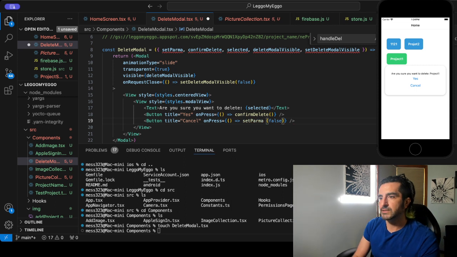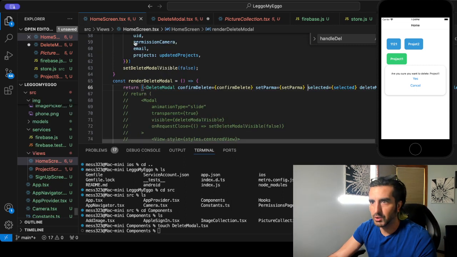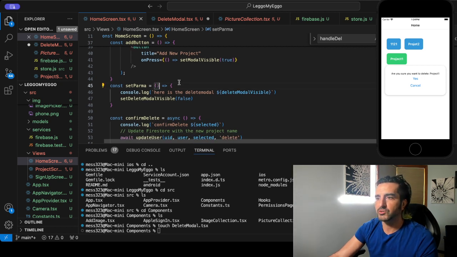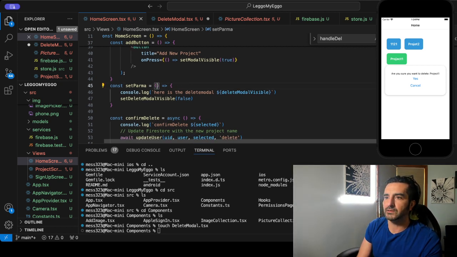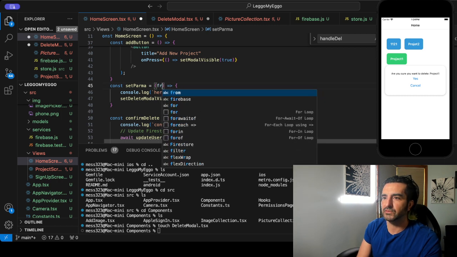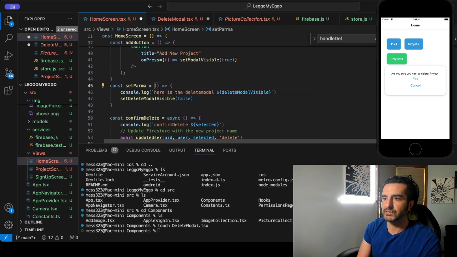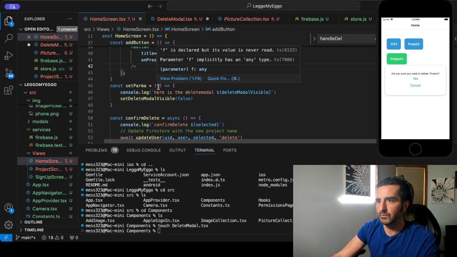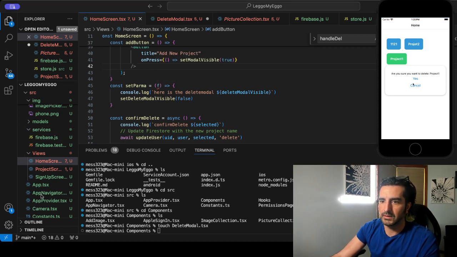Spoiler alert. Set param. All right, let's go to home screen. Let's look at set param. You don't need to. Well, let's just go false. Or let's just call it. Okay, let's try that. Cancel. Is it logging? So cancel.